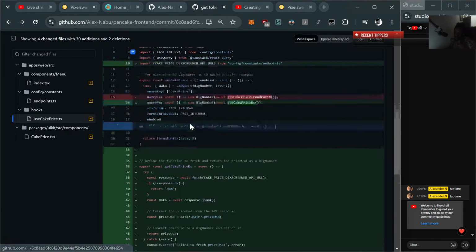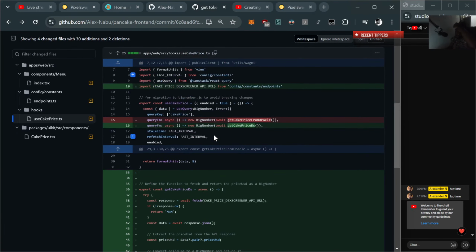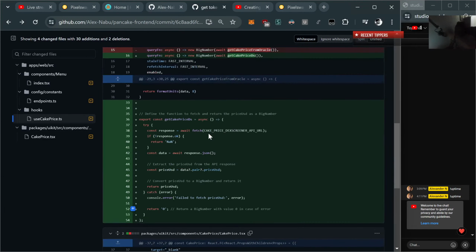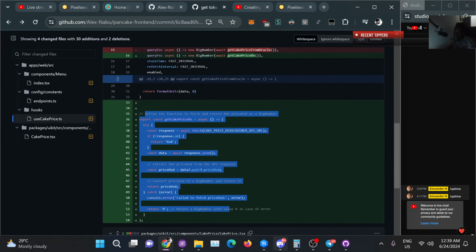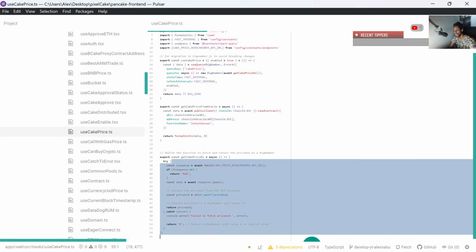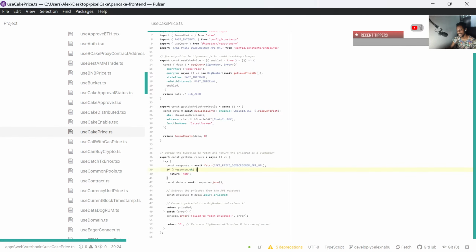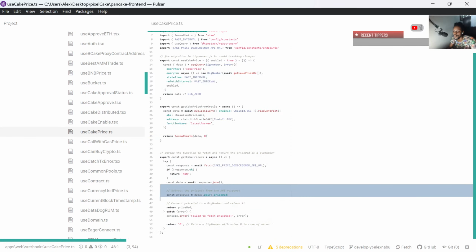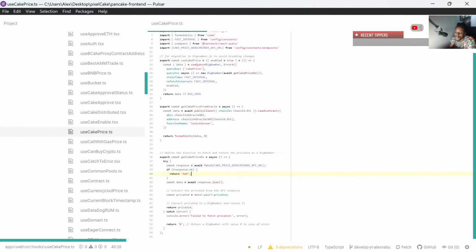But if you can see here what the code was before, basically we just added this function, get cake price DS, which is basically a DEX Screener call. So let's add a comma to say we edited, all right, there, we coded. Use cake price DS, and all this function does is it does a call to DEX Screener, and you can see I have this variable here, cake price DEX Screener API URL.